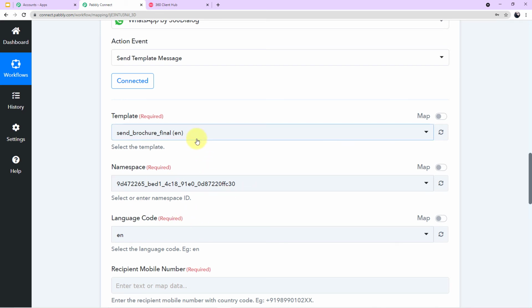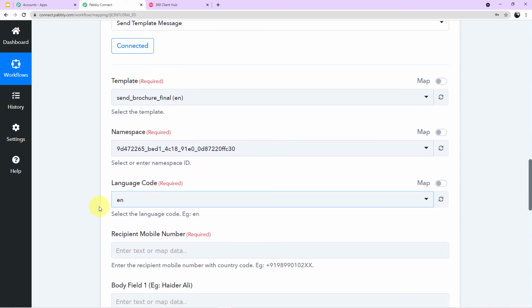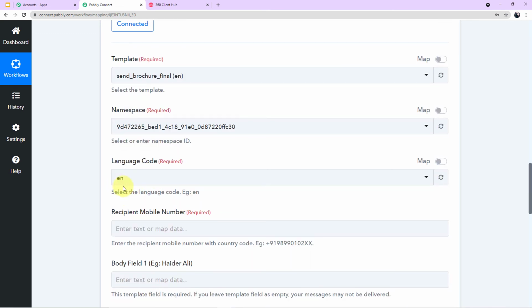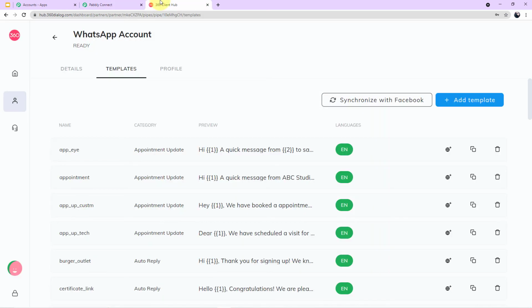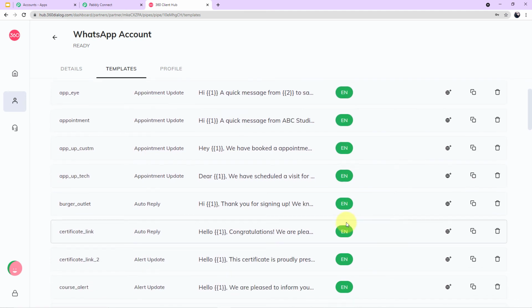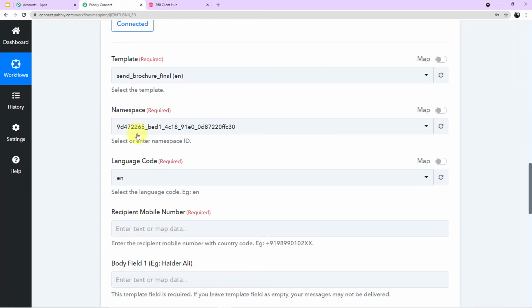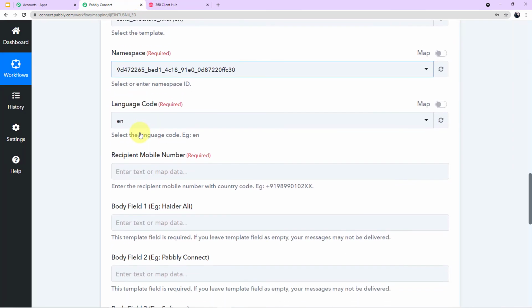Here you can see when you map the particular template, the fields namespace and language code are automatically filled up. In the language code it is written en, which stands for English, guys. If I take you back to my account on 360dialog, here you can see under the language section it is written en. So en stands for English. This shows that all our templates are in the English language. So these two fields will be automatically filled up.